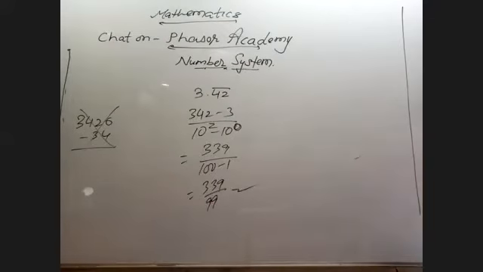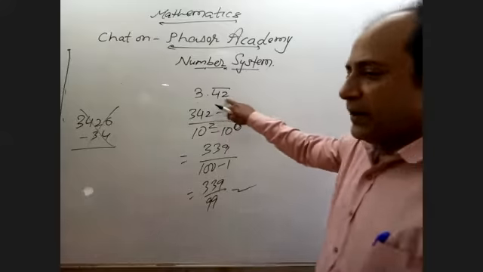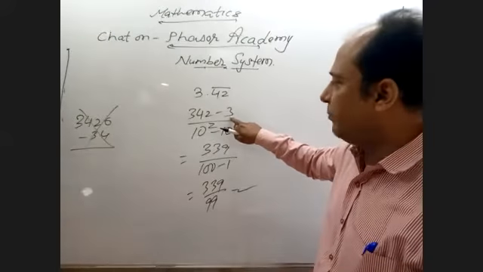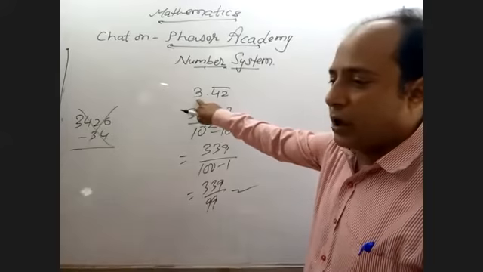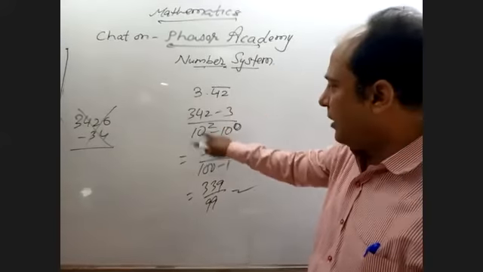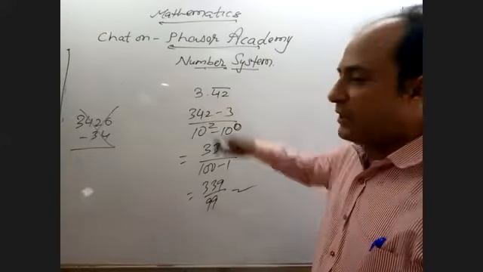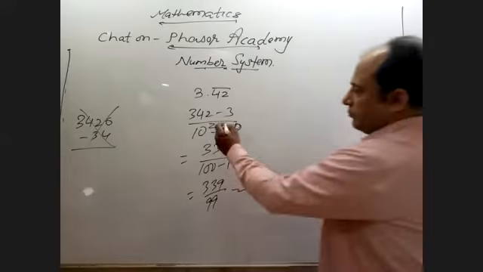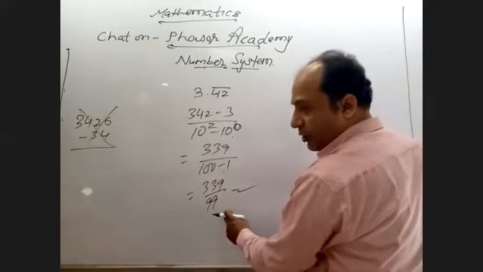I think you understood. Total number is 342 minus 3. Why minus 3? Because the non-recurring number is upon 10 raised to power 2. Now there are no numbers after the decimal which do not have recurring. What I have done is take 10 raised to power 0. 10 raised to power 0 is how much? 1. Keep it here and then solve.